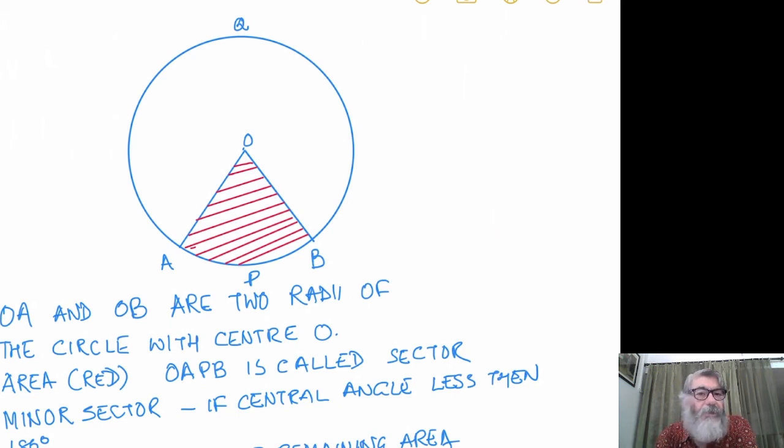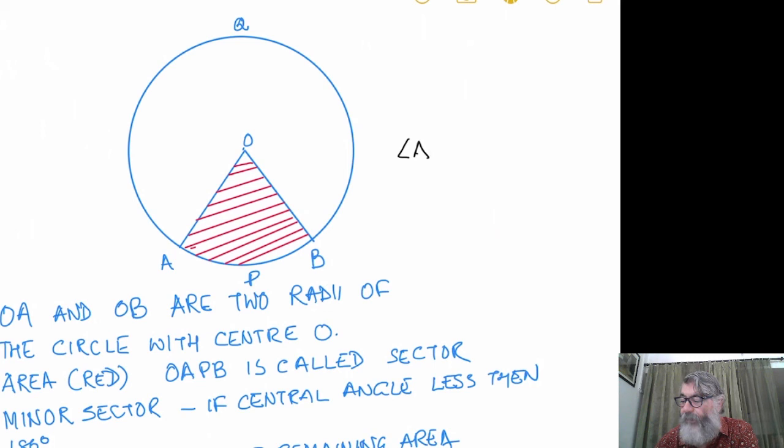When we are talking of the major segment, it will always contain the center of the circle. Minor segment will never contain the center of the circle, because whichever area will contain the center of the circle will be a bigger area. Here what we have to do is we have to set angle at the center,